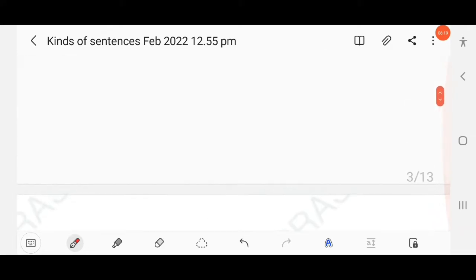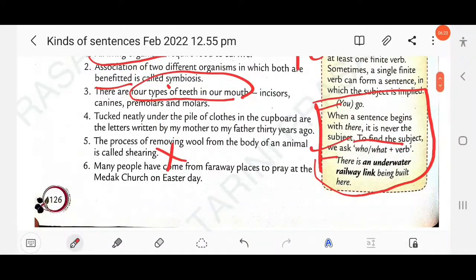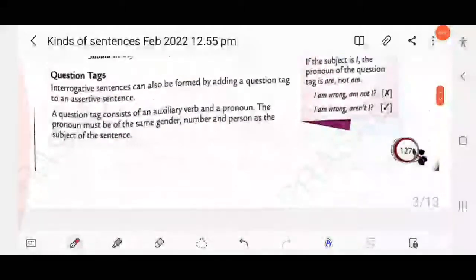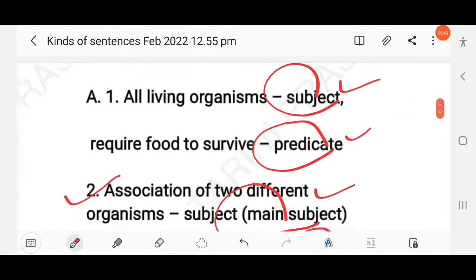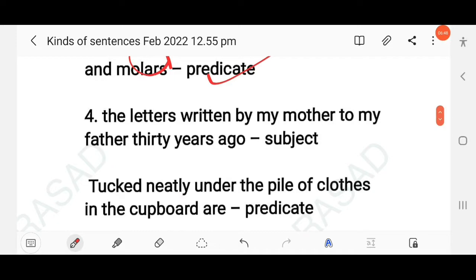Then next question: tucked neatly under the pile of clothes in the cupboard are the letters written by my mother to my father 30 years ago. This is written in passive form. Are the letters written by... here the action is done by whom. The predicate is tucked neatly under the pile of clothes. You can ask the question, what are tucked neatly under the pile of clothes? You will get the answer: the letters written by my mother to my father 30 years ago.